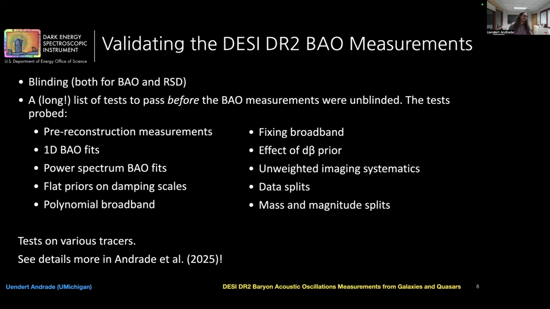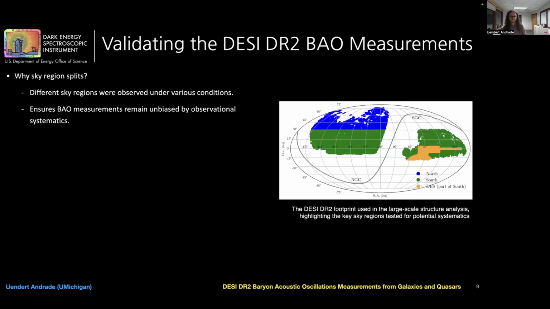First, to validate our BAO results, as was done in DR1, we blinded the data, and then we devised a long list of tests to pass before the BAO measurements were unblinded. The tests compare the BAO blinded measurements from our base case with various cases that I listed on these slides. Since there is not too much time to go through all the tests, let's take a look at the data split test as an example, especially since this test is expensive in DR2.